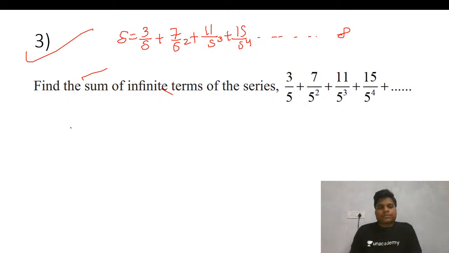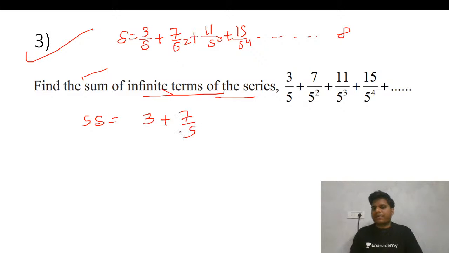Fine. So for the sum of the infinite series of this, S equals to, what we do in this, I will just multiply this thing with the 5. So if you see this thing, this becomes 3, and this becomes 7 by 5, and this becomes your 11 by 5 square.